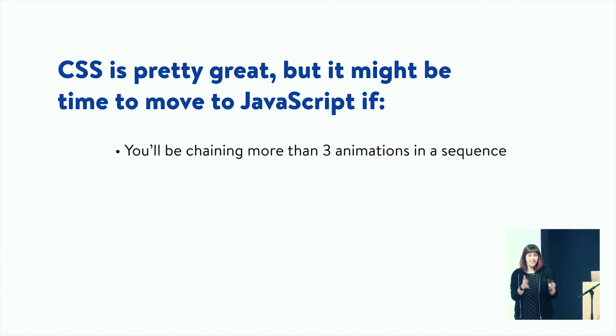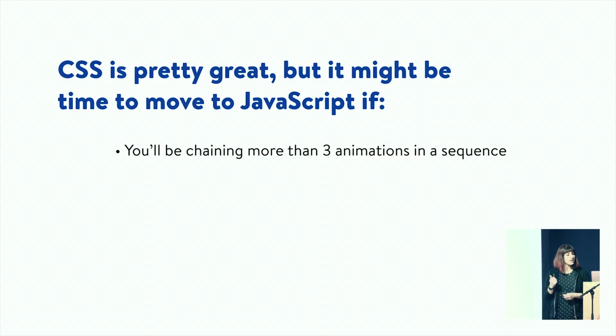Anyways, to chain animations together in CSS, essentially the first animation will have a duration, and the second animation will have a delay equal to the first animation's duration, and that's how they play one after the other. Totally cool when you have 2. When you have 3 or more, let's say someone asks you to edit that animation. Happens a lot. I don't think I've ever had someone say, oh, what if it was faster? If you wanted to change that in CSS, you'd have to go back and change all the durations of the earlier animations, as well as all the delays of everything that follows, and then your life turns into a horrible puzzle, and it gets really confusing.